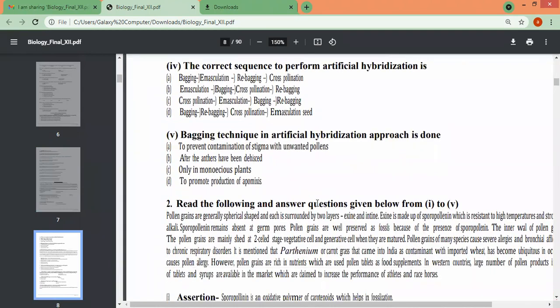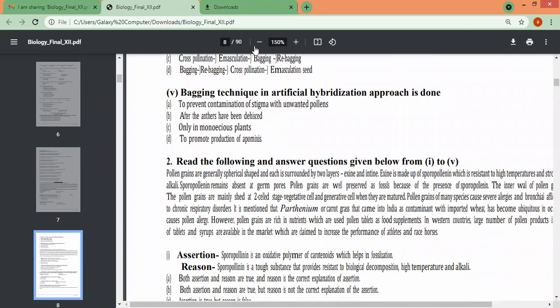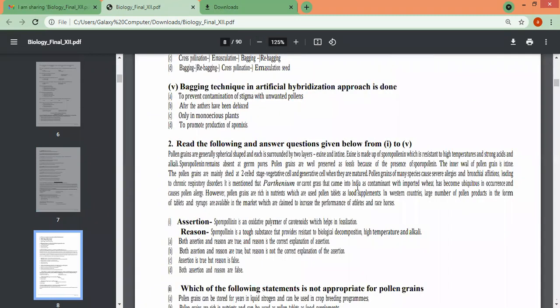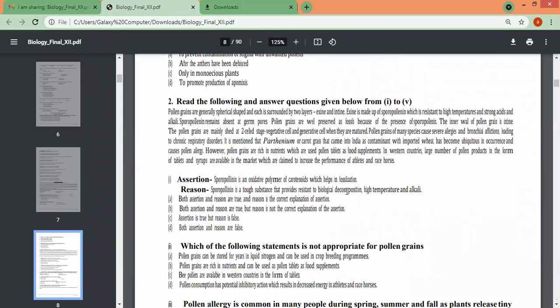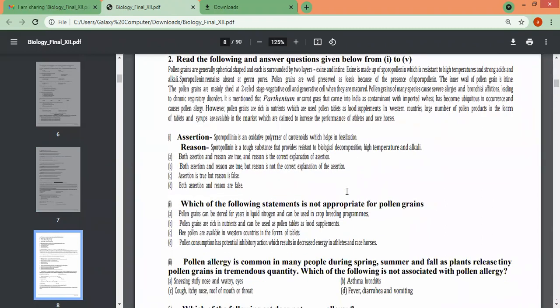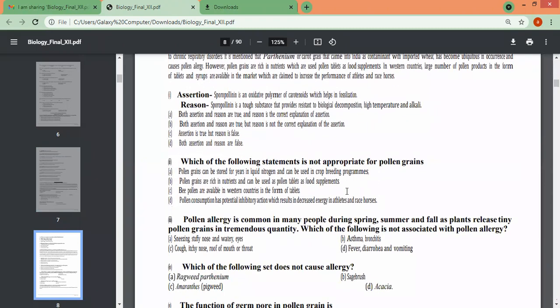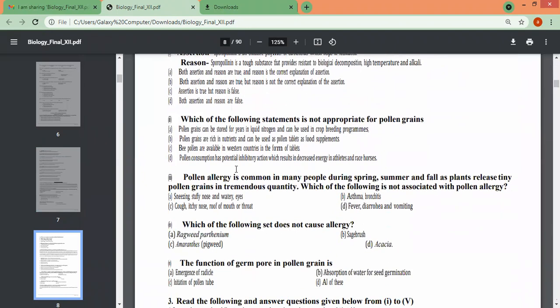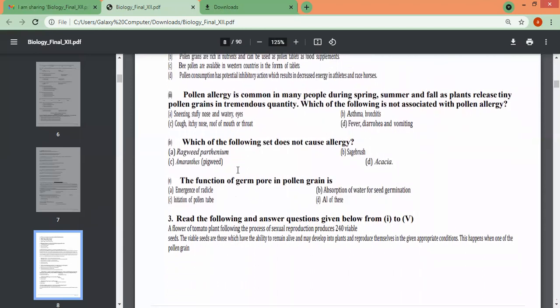5 questions are there related to one case-based question. Next we come to the second case-based. What case-based is it? Assertion reason only, related to that paragraph, and you can see the sporopollenin assertion reason question. Then again we have over here